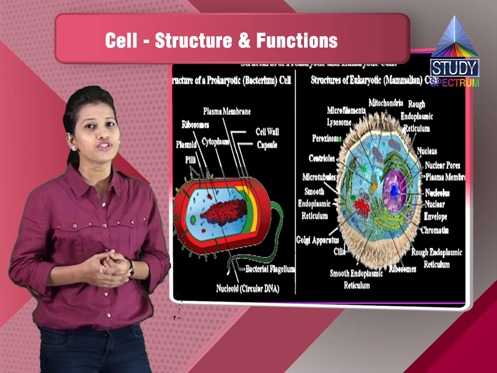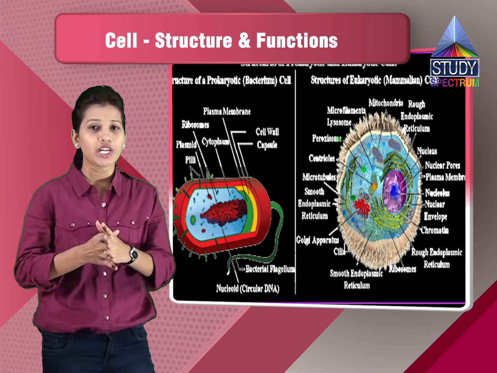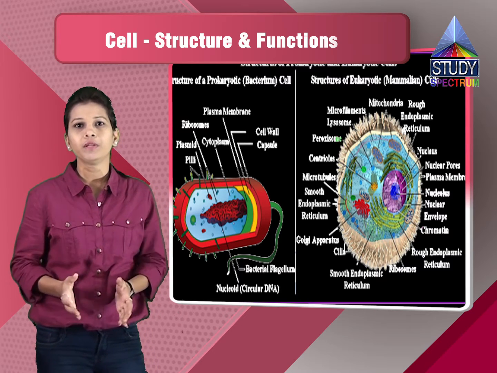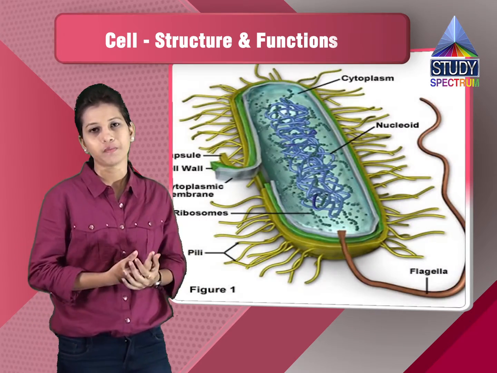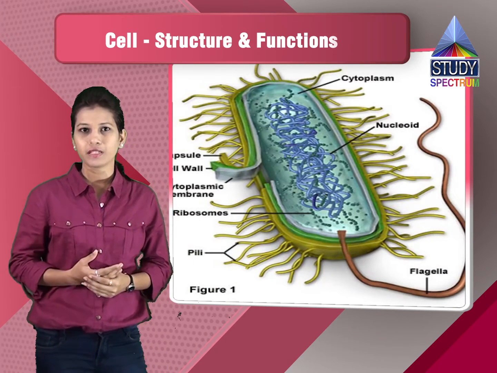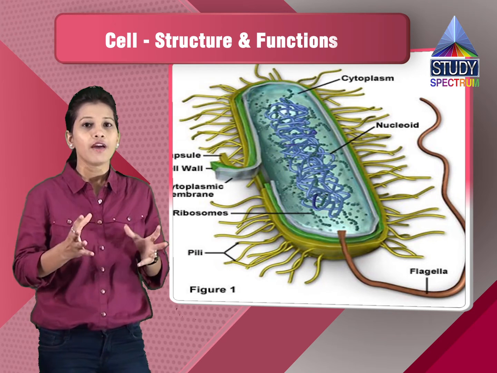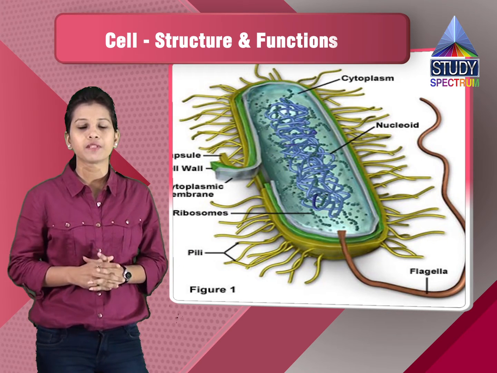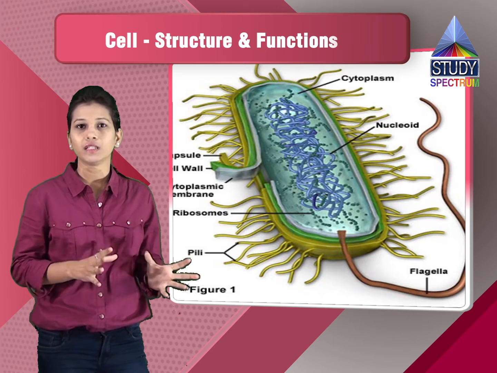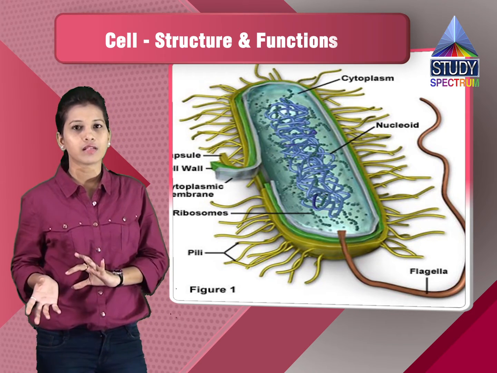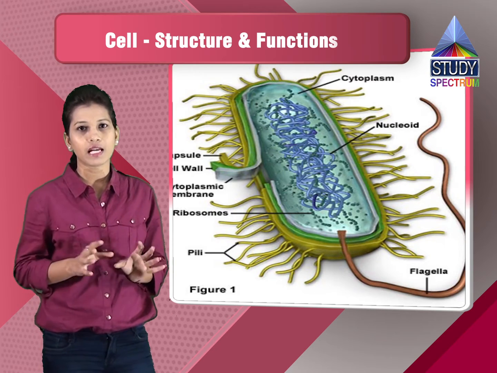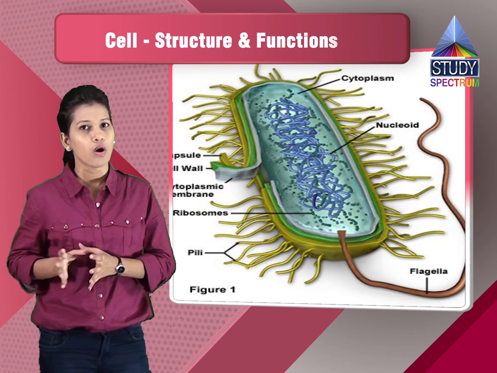Then if you consider the shape of the organisms, the shapes are different. In human beings also, there are various cells which have different shapes. We have seen the RBC, the WBC, the spindle-shaped cell, that is the muscle cell, and then the nerve cell. So based on the shape also, we can classify the various cells, and we can classify them as the cells of various other organs.